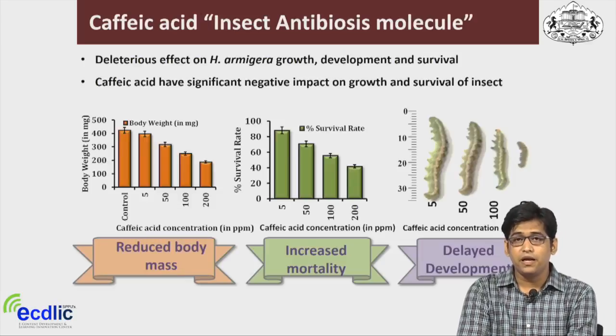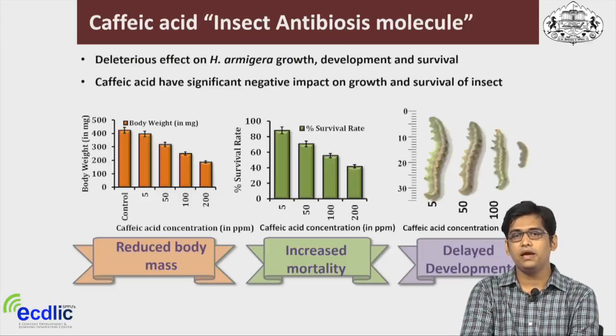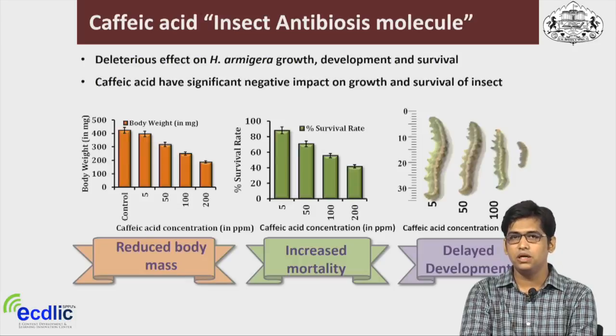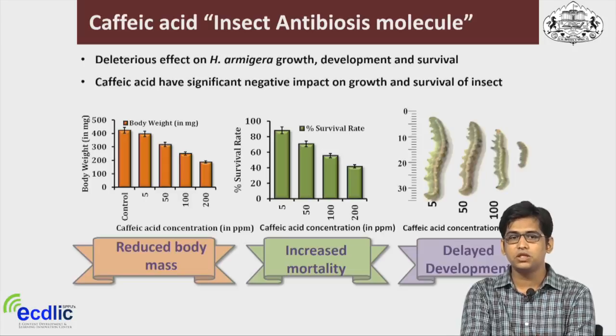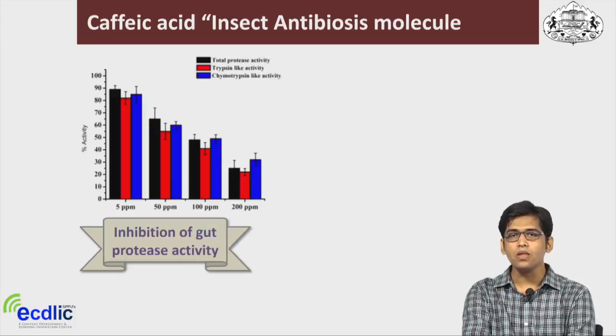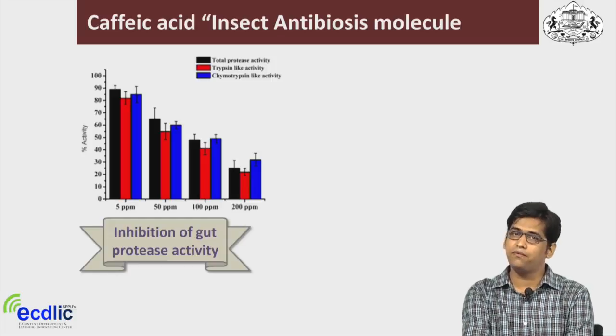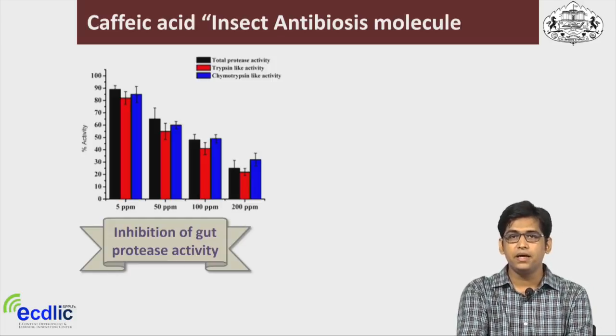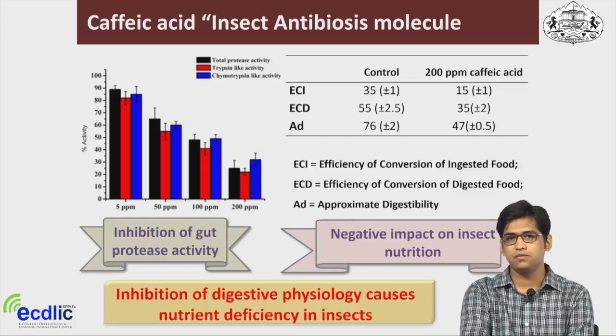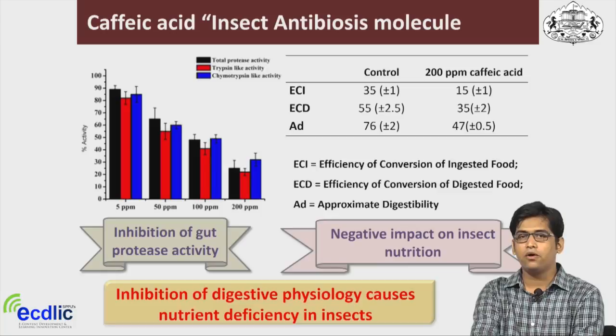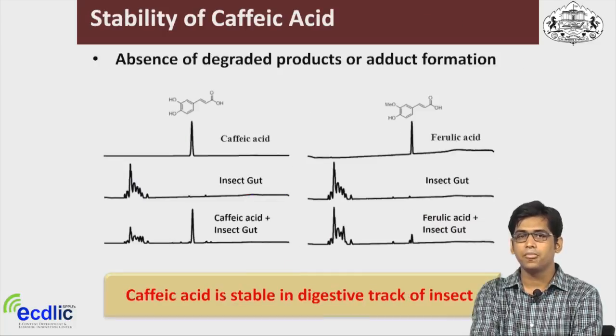Now, it is very important to look at the effect of this molecule in vivo. So we did an in vivo study by insect feeding assay, and we found that feeding caffeic acid to Helicoverpa armigera leads to a significant reduction in mass, and also increased mortality and delayed development, which are significant negative impacts on insect physiology. When we looked at the ex vivo activity, we found that the ex vivo protease activity is significantly reduced in the case of the caffeic acid molecule, and it also affects the nutritional indices of the insect.